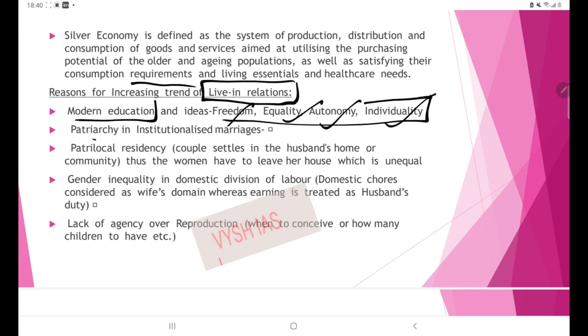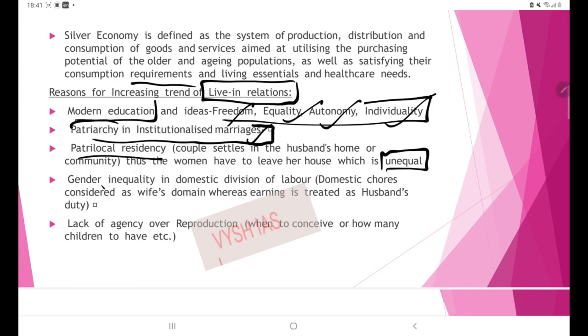Then next is patriarchy in institutionalized marriages. Institutionalized marriages means the conventional marriages which are taking place in India in accordance with the family rituals and religious rituals. So there patriarchy is a prominent part. But many women are wishing to come out of those patriarchal norms, and so they are going for live-in relationships. Then next is patrilocal residency. So in India, when the marriage is over, the bride has to go to the husband's home. Okay, so this makes her position unequal with that of her partner. So this is one area where women are lacking and they are opting for live-in relations.